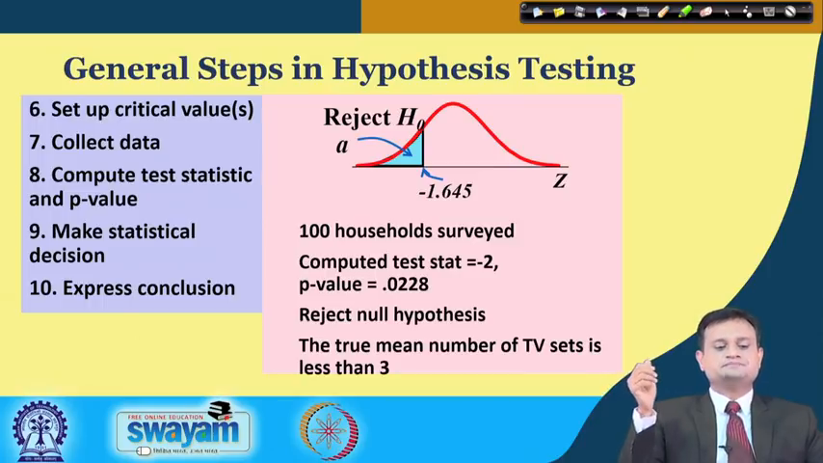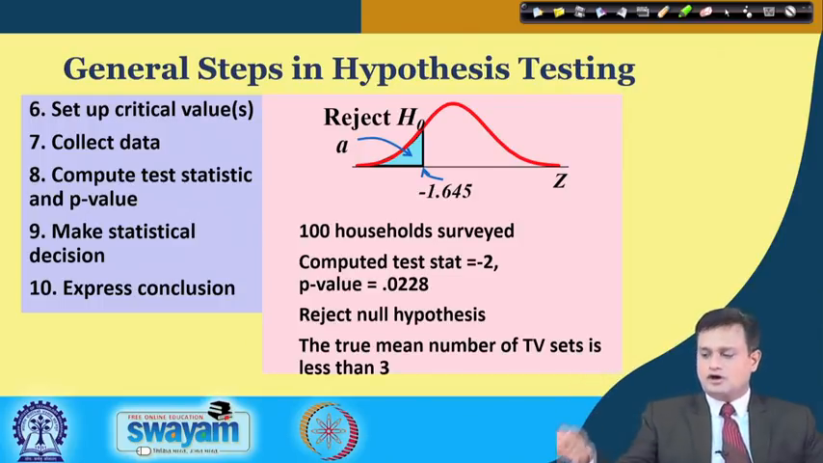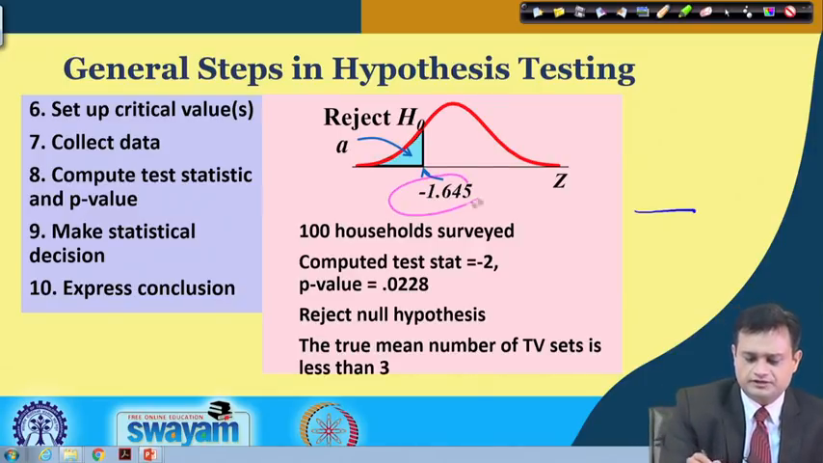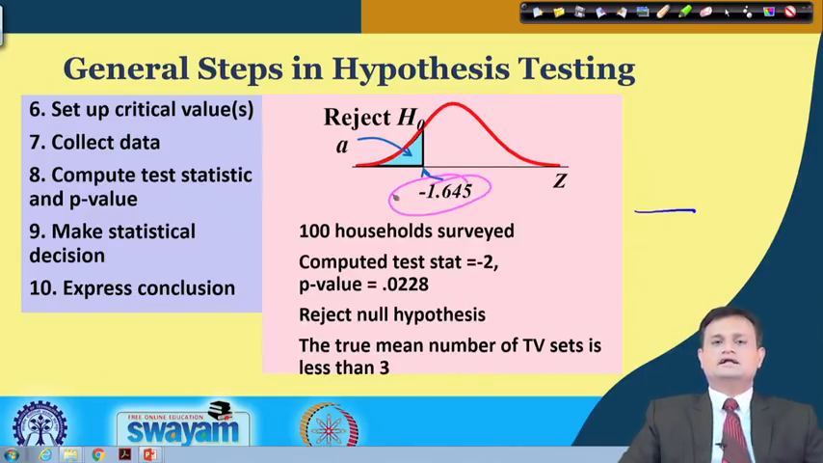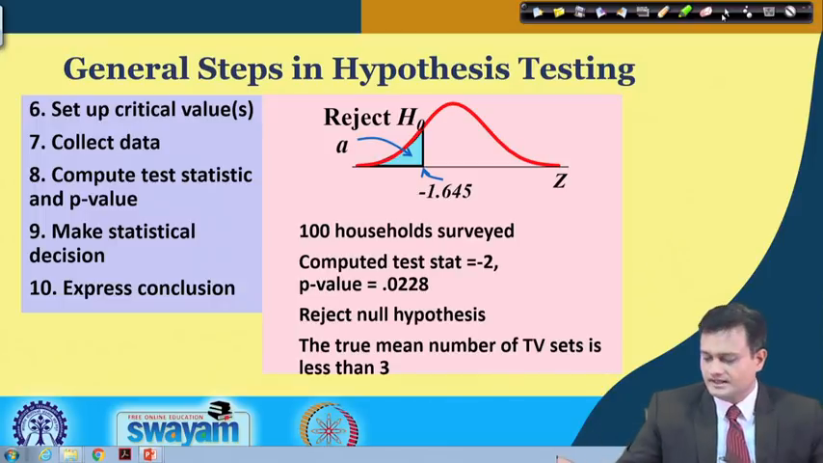Then number 6, set up the critical value. Once you have the alpha, you refer to the statistical table, and for the given alpha you will have this particular critical value. Here it is minus 1.645 for alpha equal to 0.05. Then you collect the data and compute the test statistic and p value, make the statistical decision and express the conclusion.